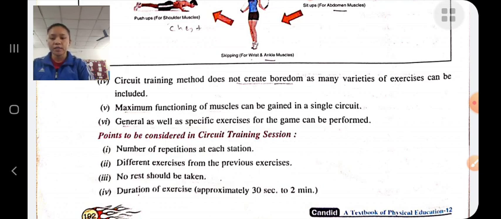This point should be considered: number of repetitions. Different exercise. There should be different exercises in the circuit training, different from the previous exercise.